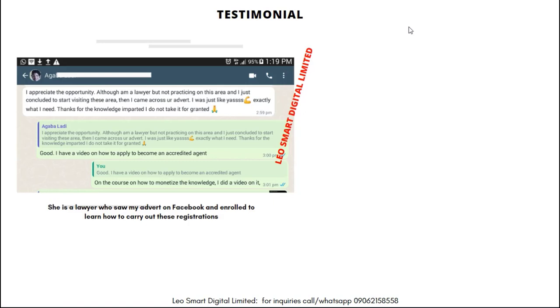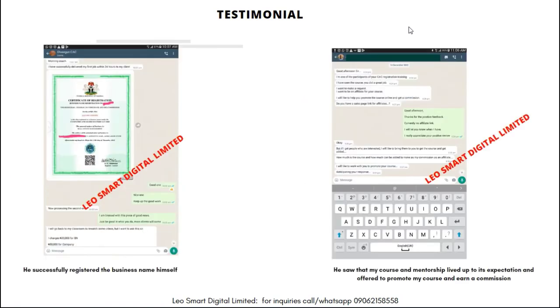I appreciate the opportunity, although I'm a lawyer but not practicing in this area. I had just concluded to start venturing into this area. Then I came across your advert. I was just like, yes, exactly what I need. Thanks for the knowledge imparted. I do not take it for granted. This is a lawyer. Now, this is a person who successfully registered the business name himself.